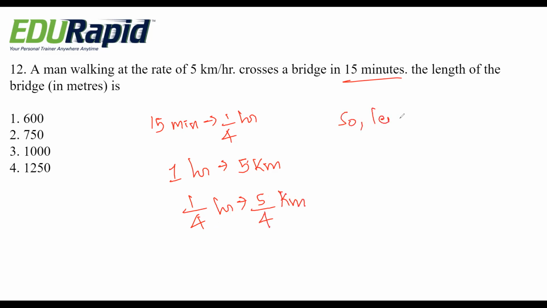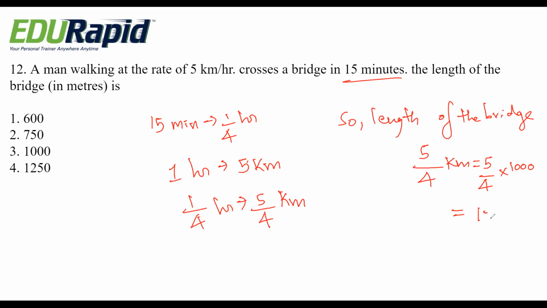So the length of the bridge is 5 by 4 kilometer. If you convert this into meter, it becomes 1250 meter. Okay, it's very simple. 1250.